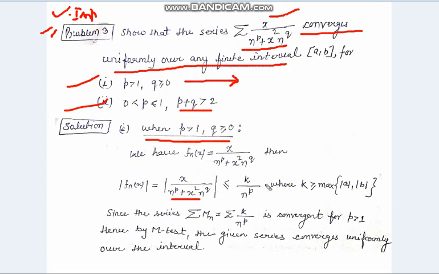If we take k equal to the maximum of mod a and mod b, then k upon n to the power p will be greater than or equal to mod of f_n(x). Since this is free from x, we can take this value equal to M_n. So summation M_n is convergent for p greater than 1, because in the first condition p is greater than 1. Hence by the M test the given series is uniformly convergent.